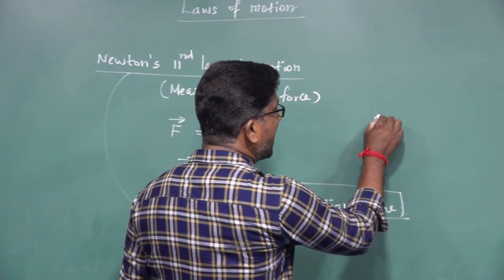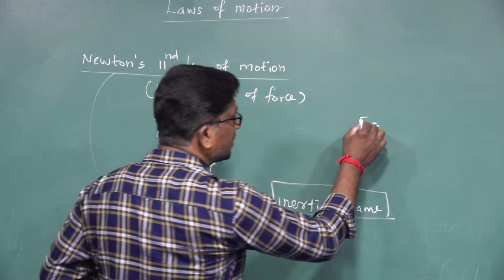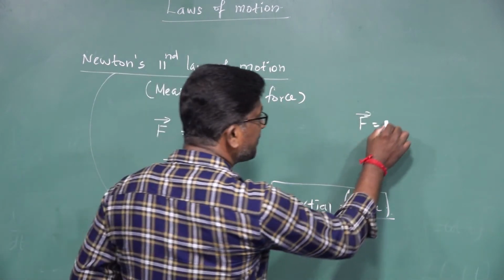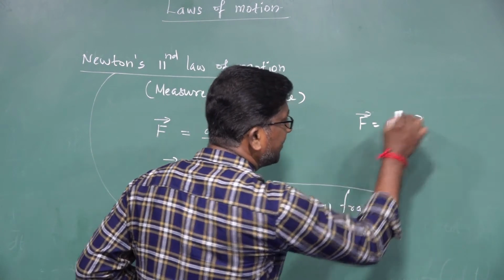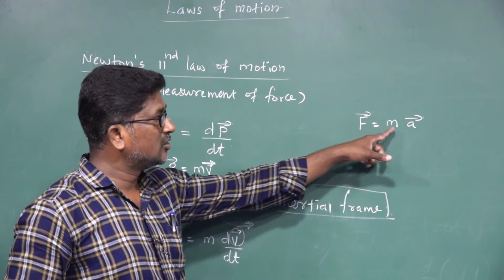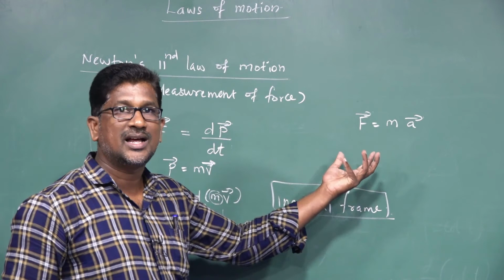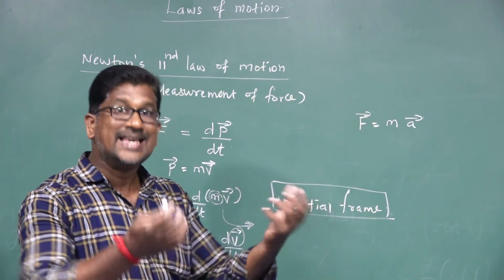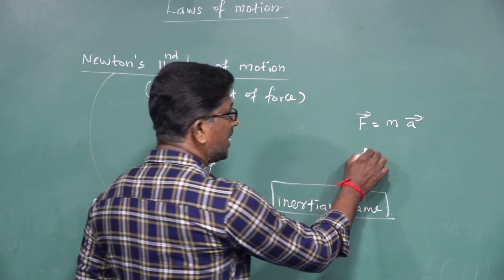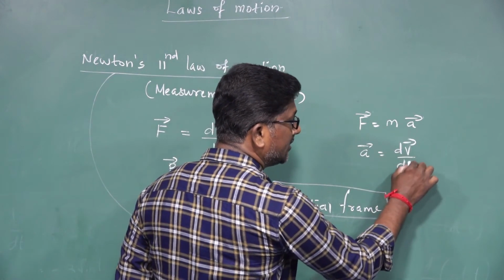Okay. So the vector form of a force is given by F vector is equal to m into a vector. What is a? Acceleration acting on a body, or acceleration experienced by the body, right? Acceleration a vector is equal to dv vector divided by dt.